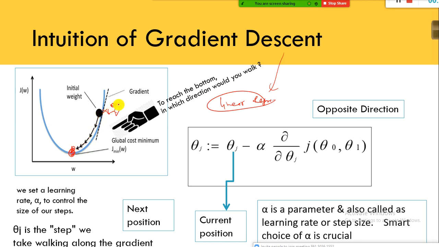But the problem is your eyes are completely blindfolded and you cannot see anything. So how can you come down? What are the things that are required to reach this place?